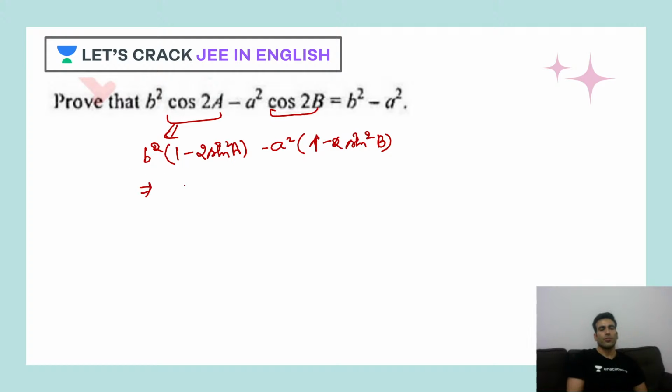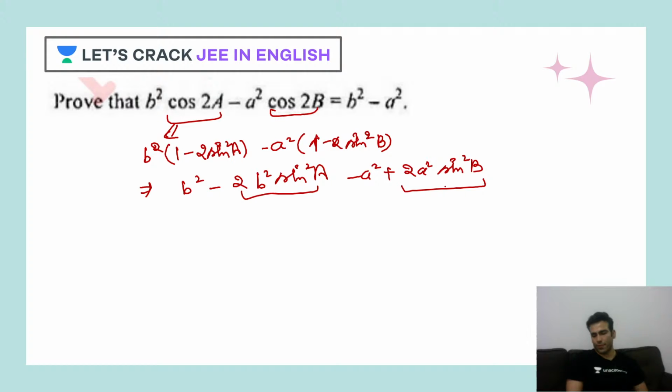Correct? So this will be b square minus twice of b square sine square A minus a square plus twice of a square sine square B.